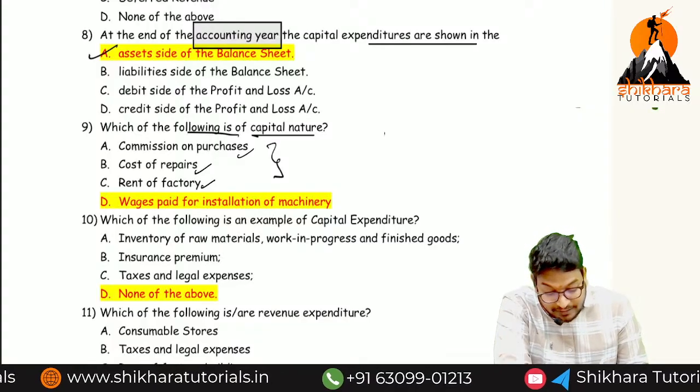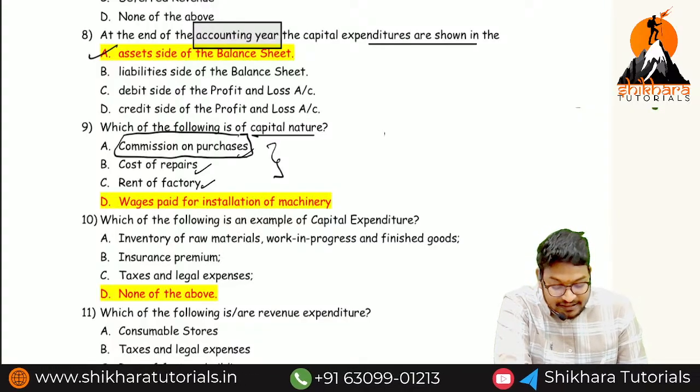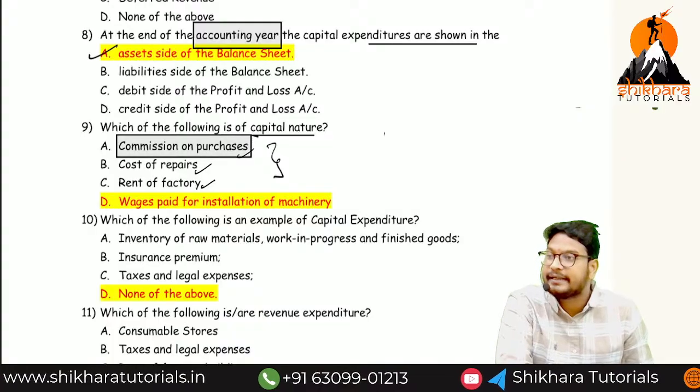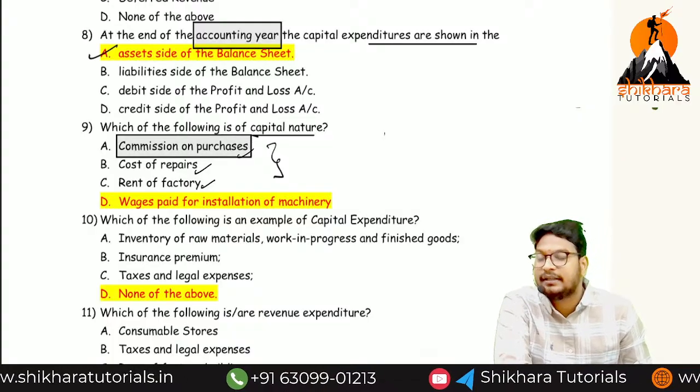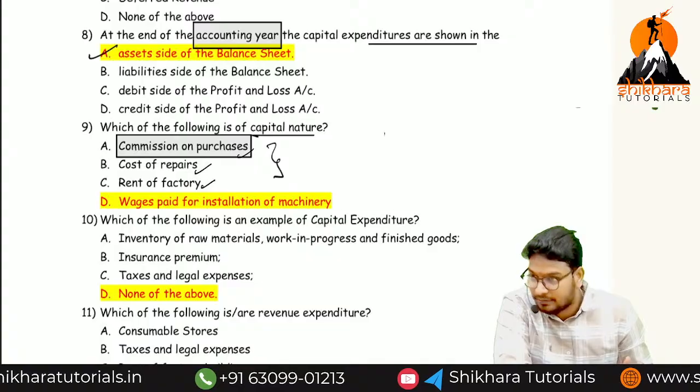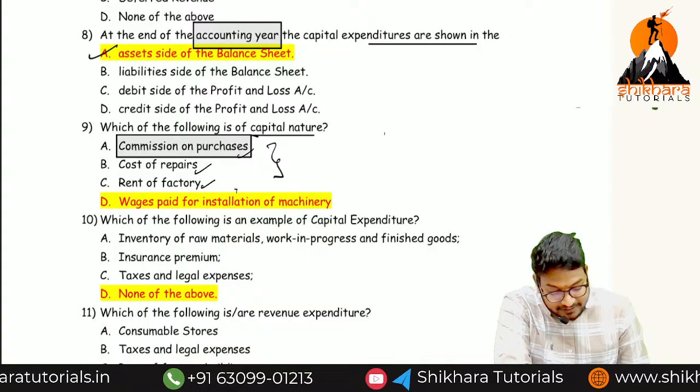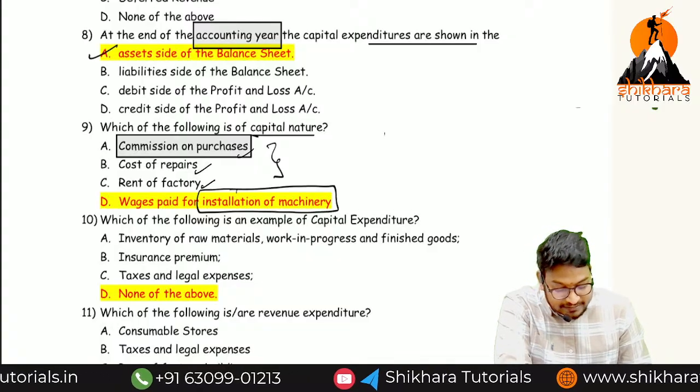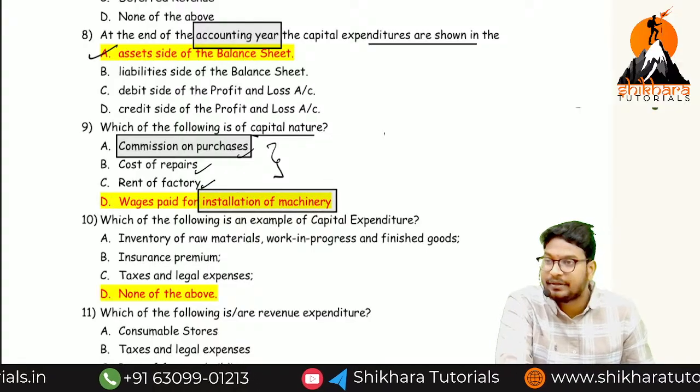But commission on purchases, should it be classified as direct or indirect? Direct expenditure will be disclosed in the trading account, debit side. Okay. Next, wages paid for installation, is it capital or revenue? It is a capital expenditure.